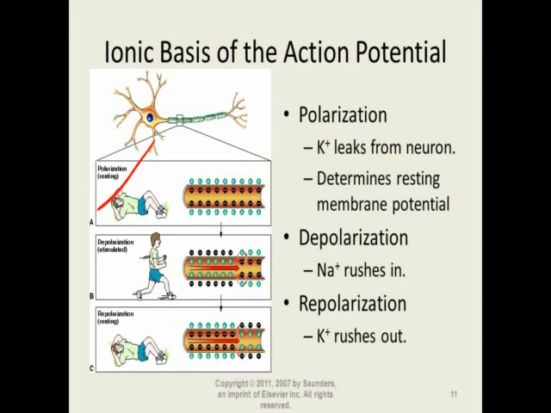ओके, सो पोलरायझेशन मध्ये काय होतं? Potassium leaks from neuron, it determines the resting membrane potential. As I have told, outside the cell positive charge present, inside the cell negative charge present, so potential difference is more, so it is having the polarization, so the resting state.